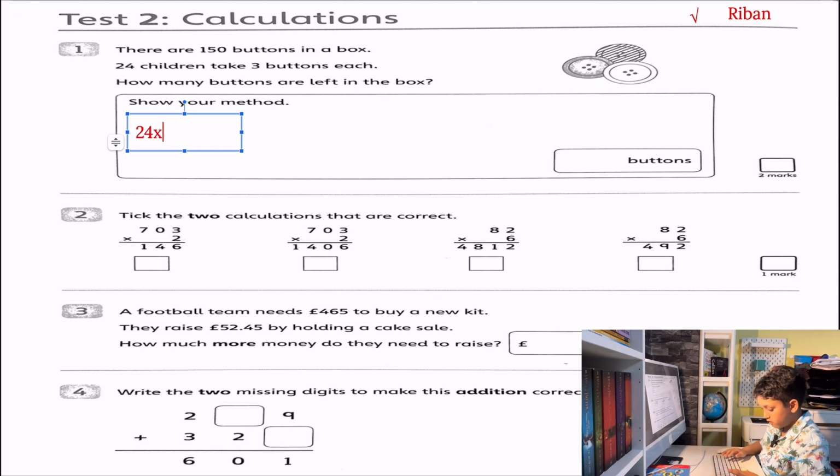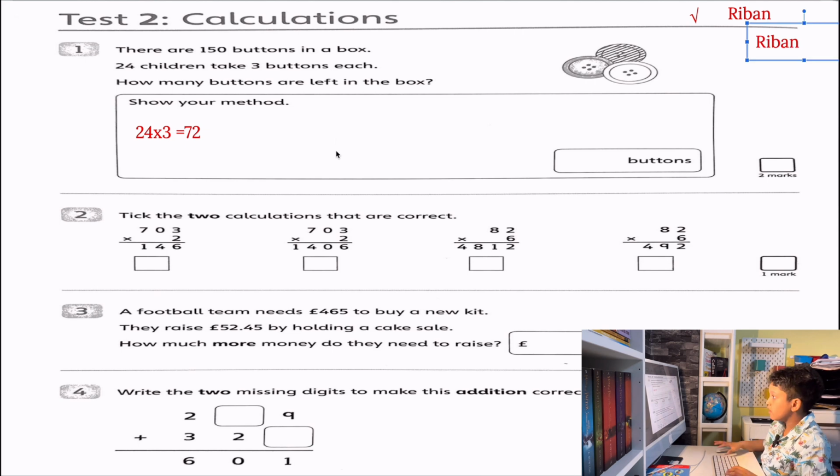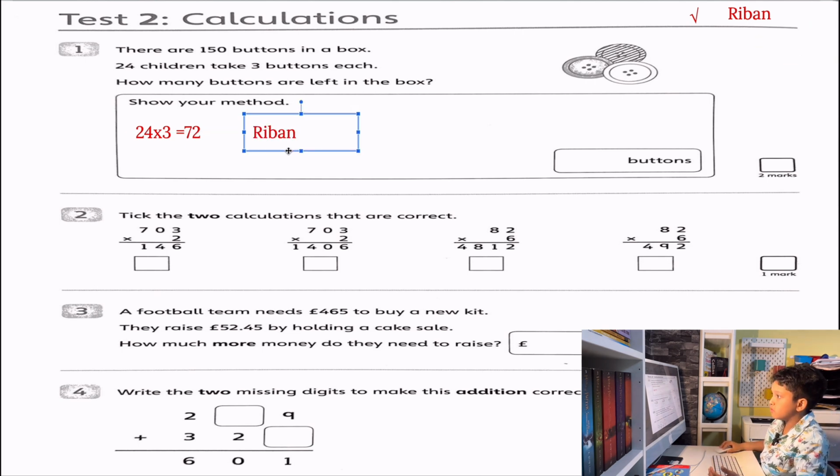Then 150 take away 72, because there are 150 buttons in the box, and the last question is, how many buttons are left in the box?